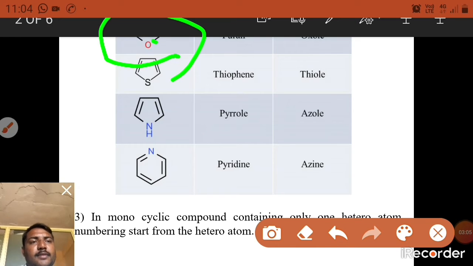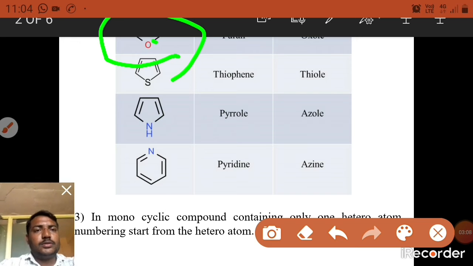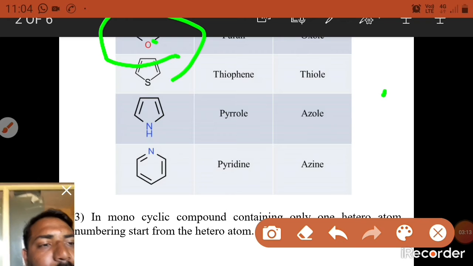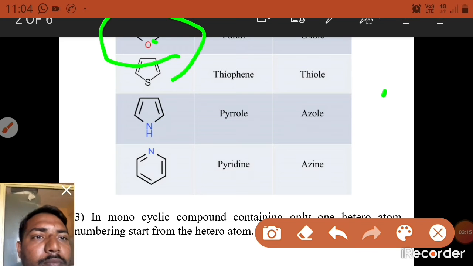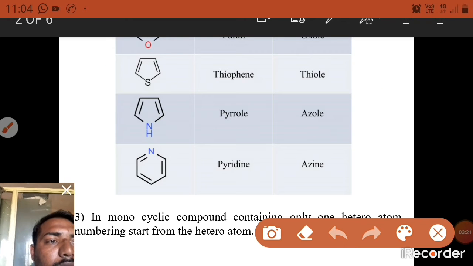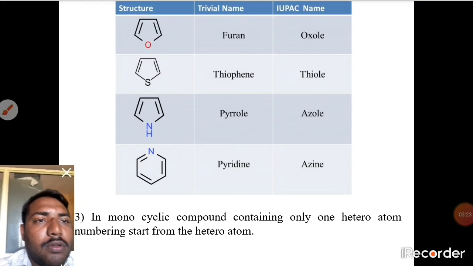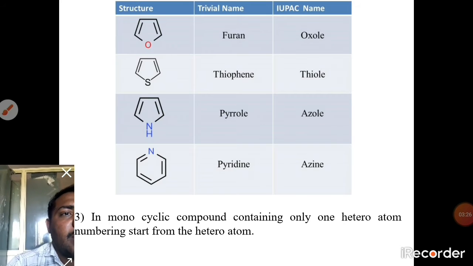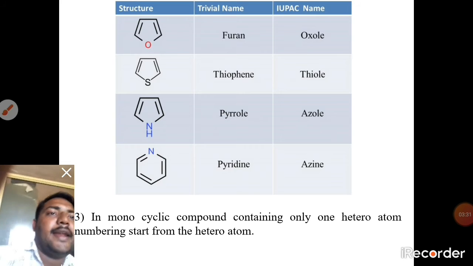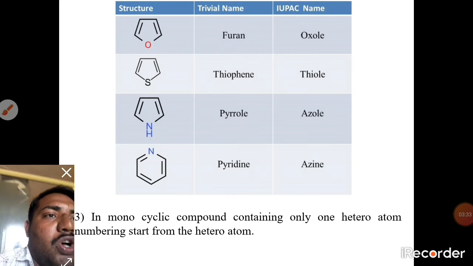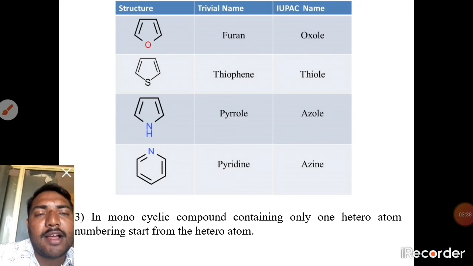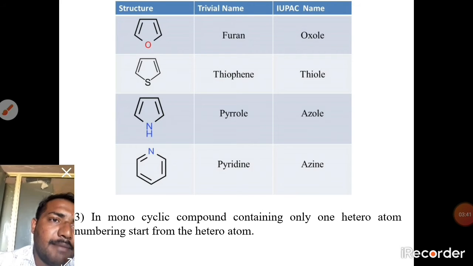This oxygen compound is furan. Its trivial or common name is furan, and its IUPAC name is oxole. Then the second one, where oxygen is replaced by sulfur, and that compound is thiophene.